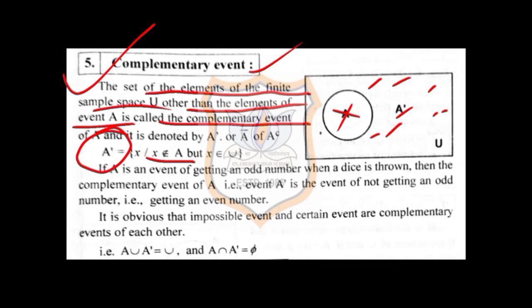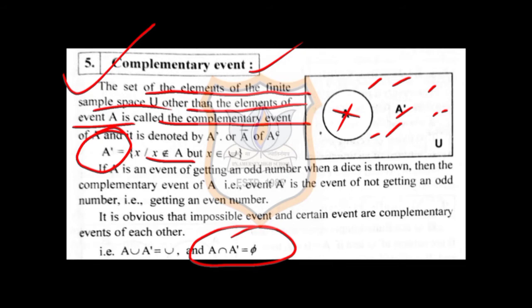Now if you take the collection of both A and A dash, you will get the sample space, but there will be no common elements of A and A dash. So if you take A intersection A dash, it will be empty and it is called null set.